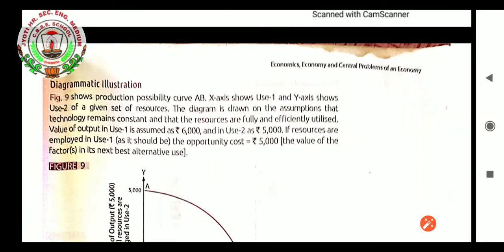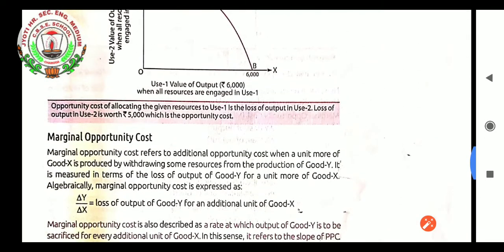Figure 9 shows production possibility curve AB. The X-axis shows use 1 and the Y-axis shows use 2 of a given set of resources. The diagram is drawn on the assumption that technology remains constant and that the resources are fully and efficiently utilized. Value of output in use 1 is assumed as 6,000 and in use 2 as rupees 5,000. If resources are employed in use 1, as they should be, the opportunity cost equals rupees 5,000, the value of the factors in their best alternative use. Opportunity cost of allocating the given resources to use 1 is the loss of output in use 2, which is worth rupees 5,000.